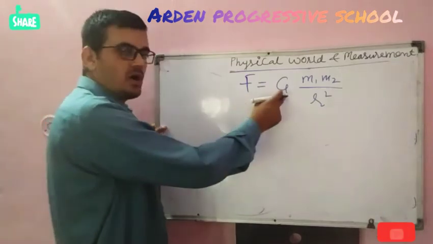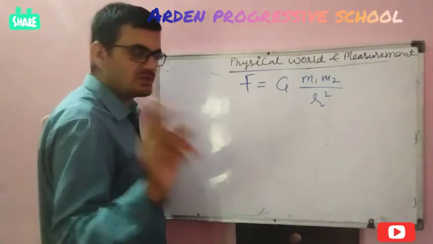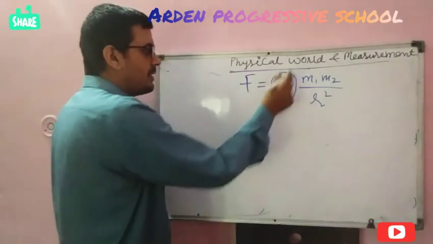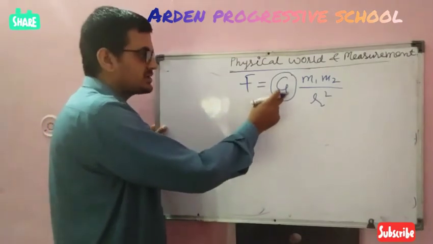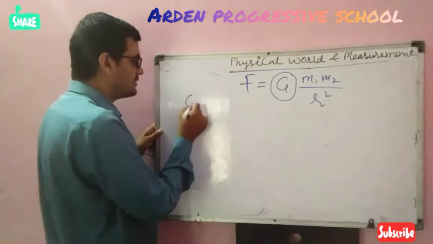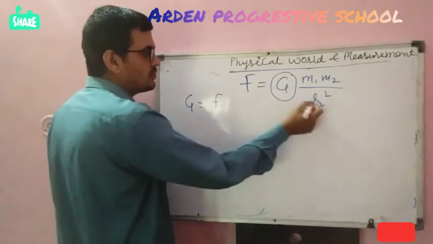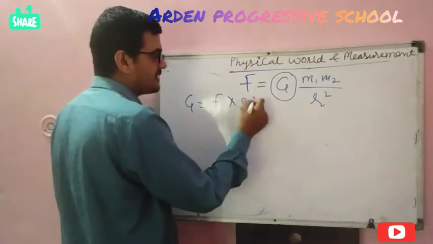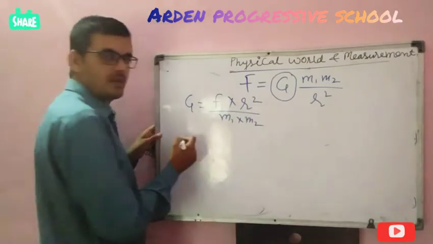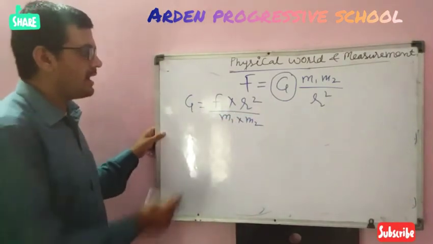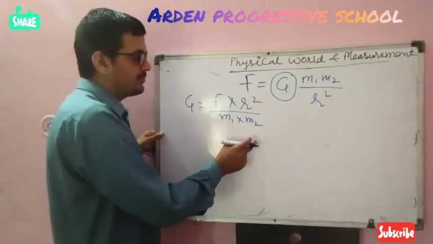This G is called the gravitational constant. So here we will find the unit of this gravitational constant. How can I write G? G equals, by cross multiplication, F r square upon m1 m2.